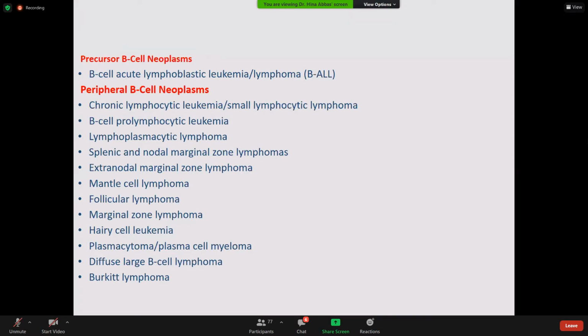And what is that? Staging कैसे करते हैं? Staging is very simple. ठीक है? So it would be difficult for you to write, so I am repeating the staging. If only one group of lymph nodes is involved, this is stage 1. If two areas of the lymph nodes but on the same side of the diaphragm are involved, this is stage 2. If both sides of the diaphragm are involved, this is stage 3. And if it is distant metastasis, it is stage 4. Okay.